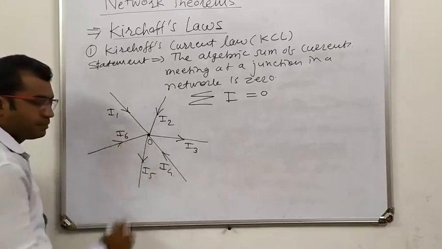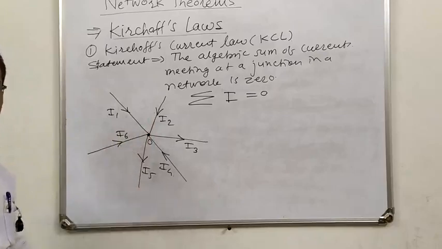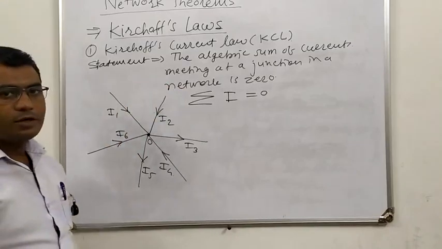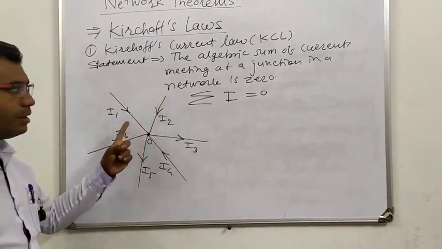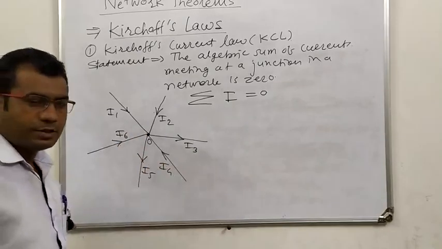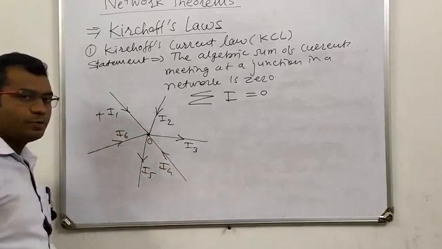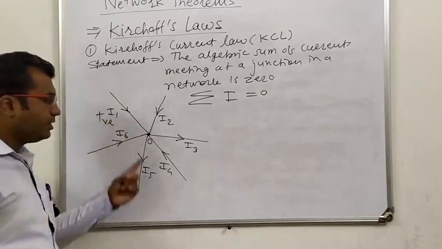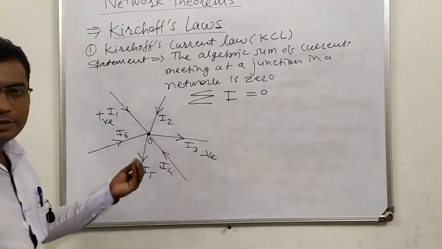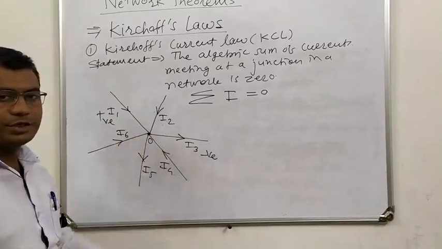Suppose I6. Now this is the junction point, and these are the various currents moving towards the junction or moving away from the junction. And we have to verify this statement, that is, the algebraic sum of all the currents at a junction in a network is zero. For this, let us consider a sign convention. The currents which are moving towards the junction are positive, and the currents which are moving away from the junction are negative.